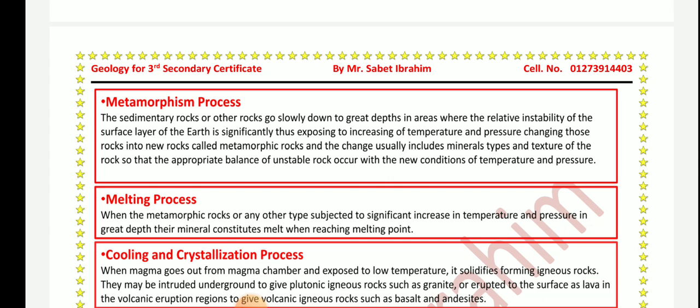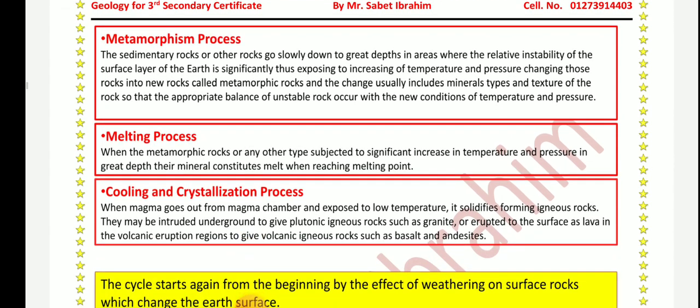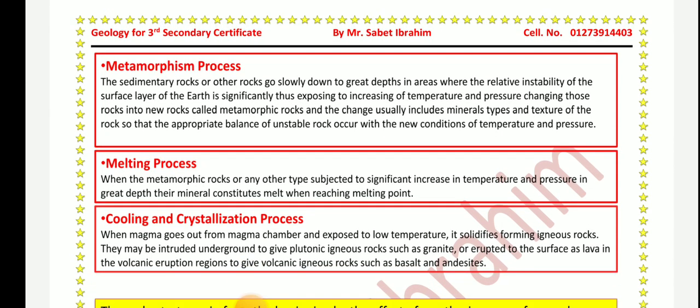Melting process, cooling and crystallization. So now we are going to explain what the melting process is. When the metamorphic rocks or any other type are subjected to significant increase in temperature and pressure at great depths, their mineral constituents melt when reaching the melting point.